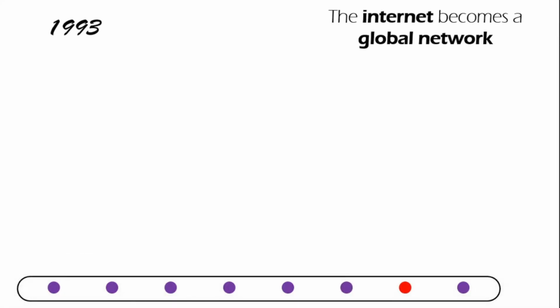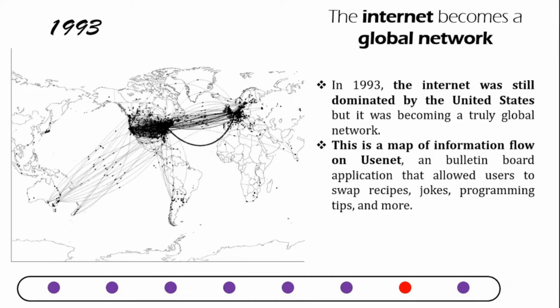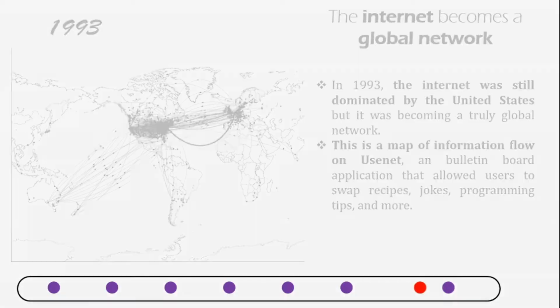So later on, in 1993, the internet became a global network. The concept of the internet had been accepted by most of the countries, and in 1993 the internet was still dominated by the United States, but it was becoming a truly global network. So this is a map of information flow on Usenet, a bulletin board application that allowed users to swap recipes, jokes, and programming tips, as discussed in the previous sections.